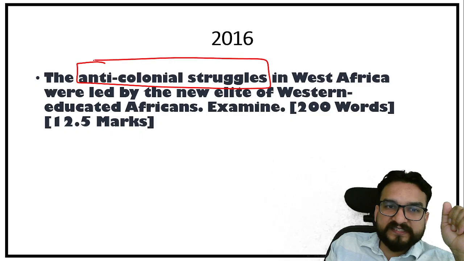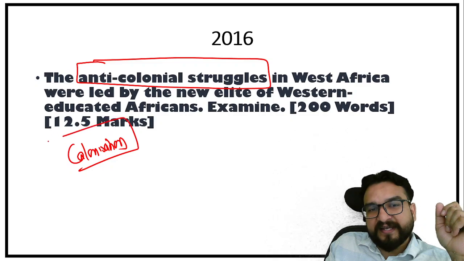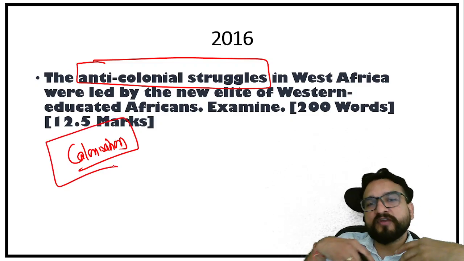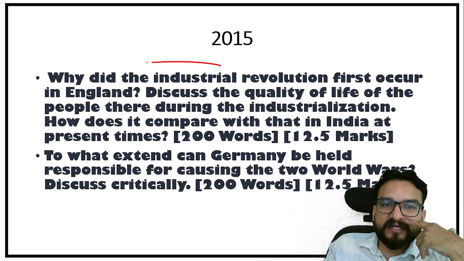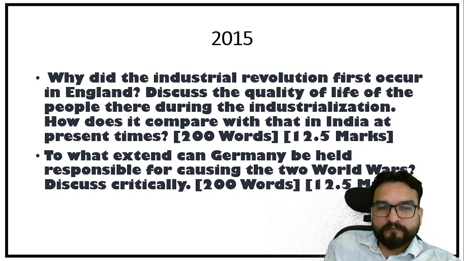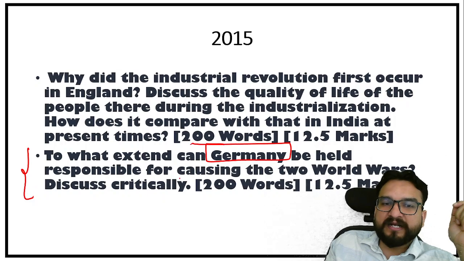Anti-colonial struggles in Western Africa. Again, a question on colonization. You are seeing that every year they have ample scope to frame a new topic, a new question. See this 2015 question, again on the Industrial Revolution. Good question. The second question is on World War: to what extent can Germany be held responsible for causing the two world wars?